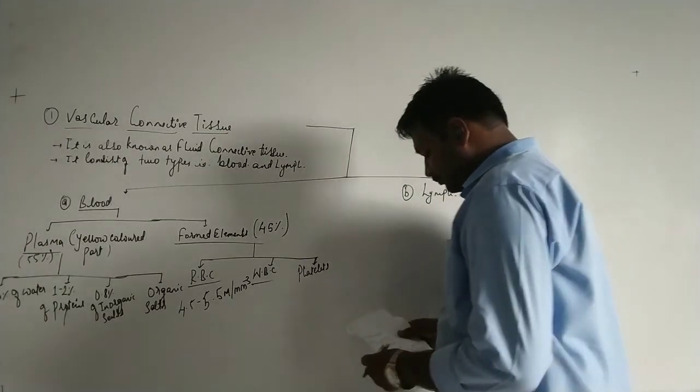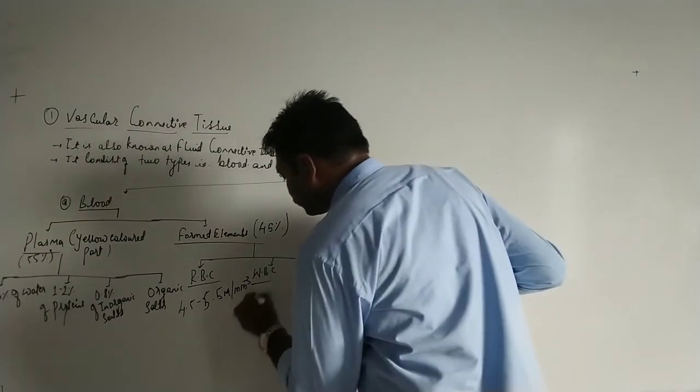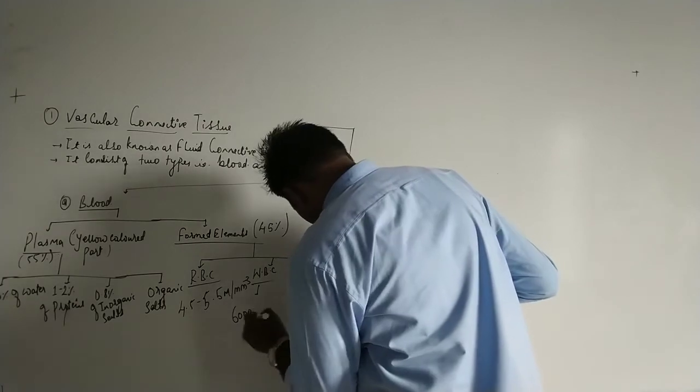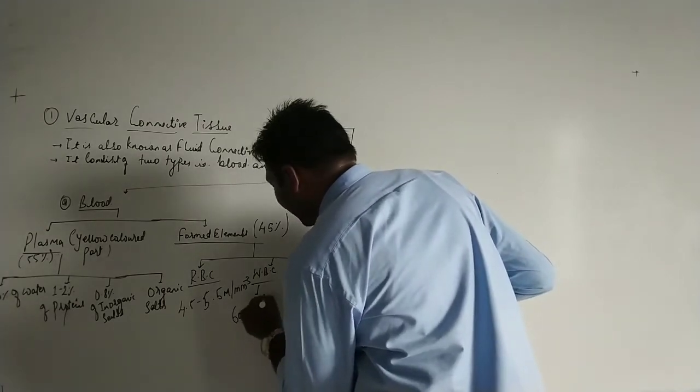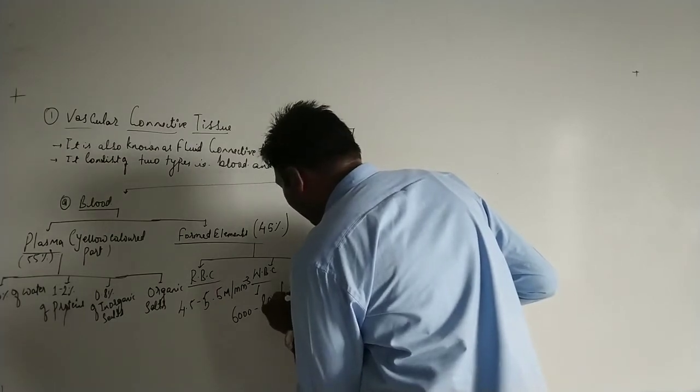Now these WBCs are around 6,000 to 8,000 per cubic millimeter.